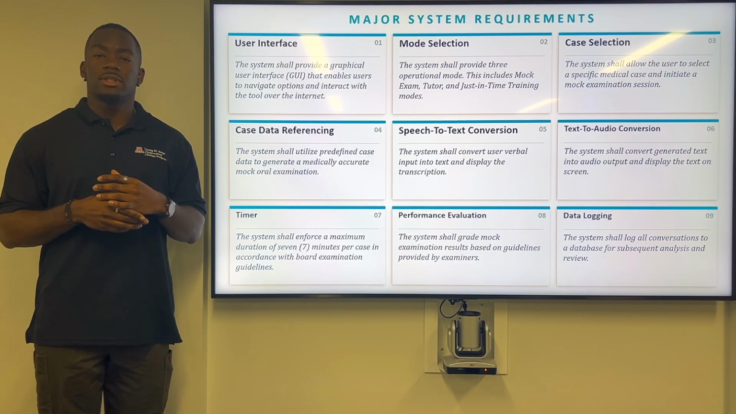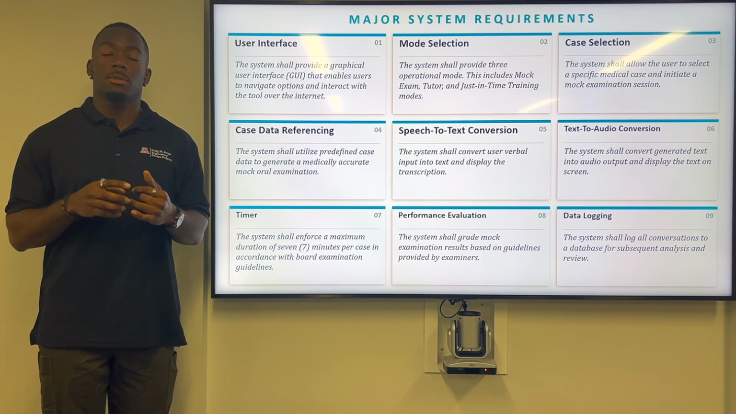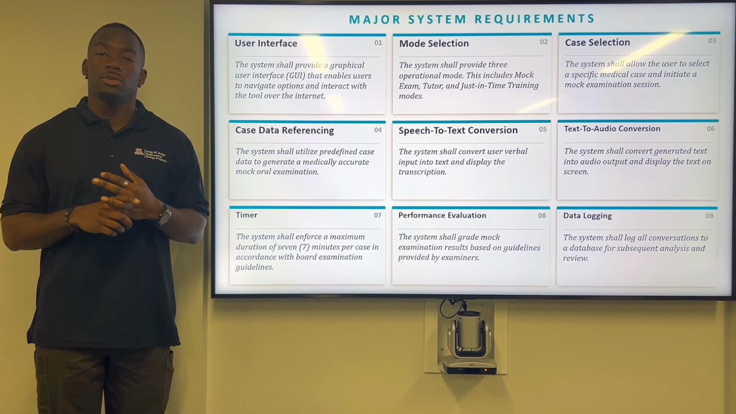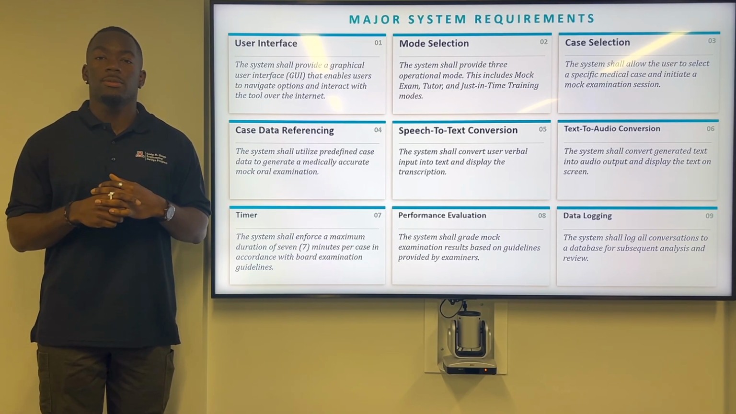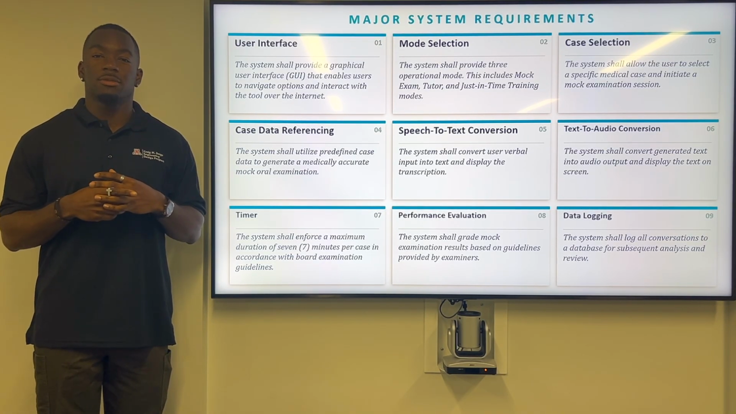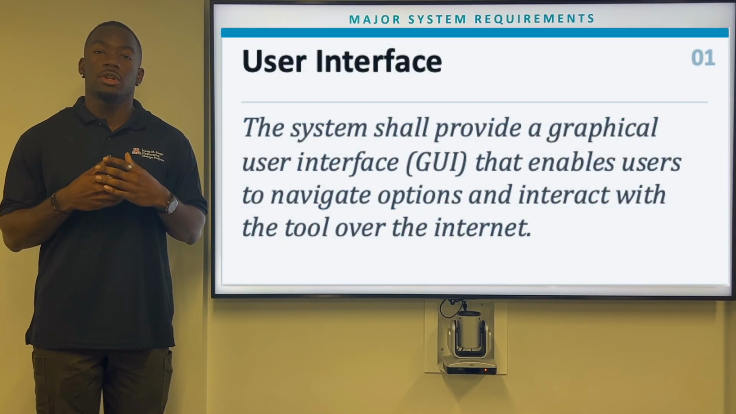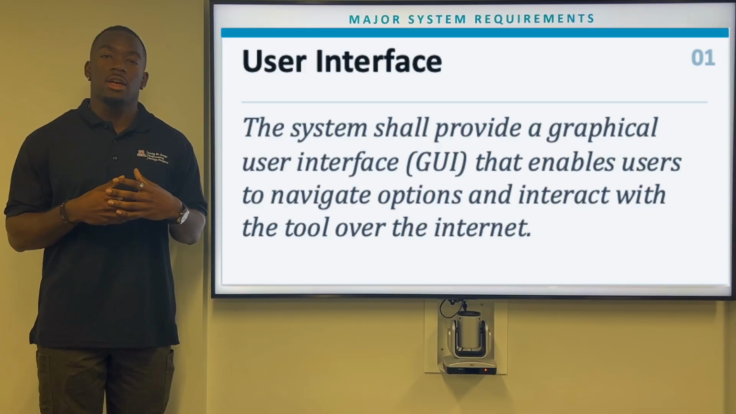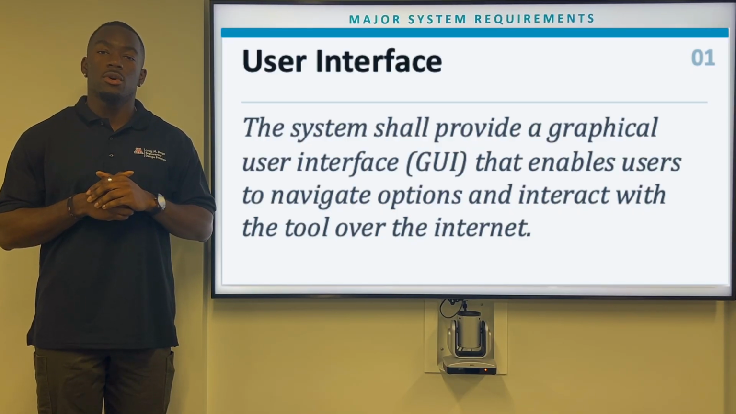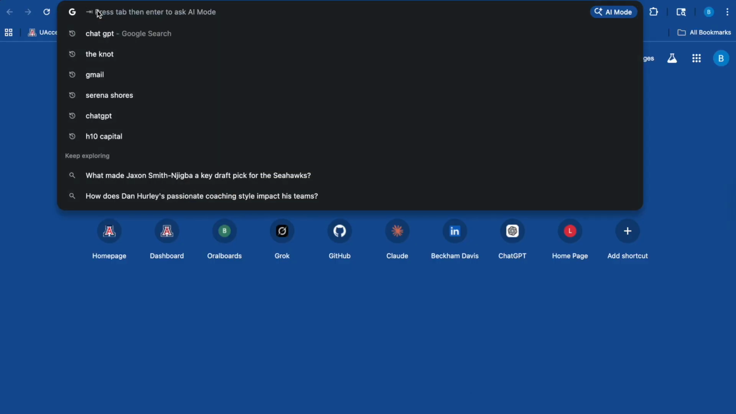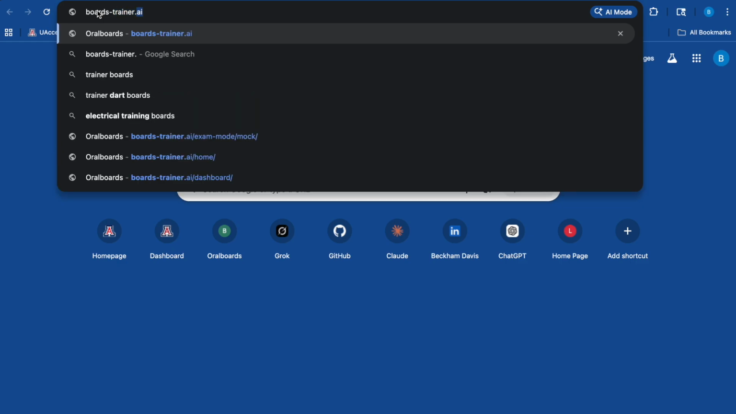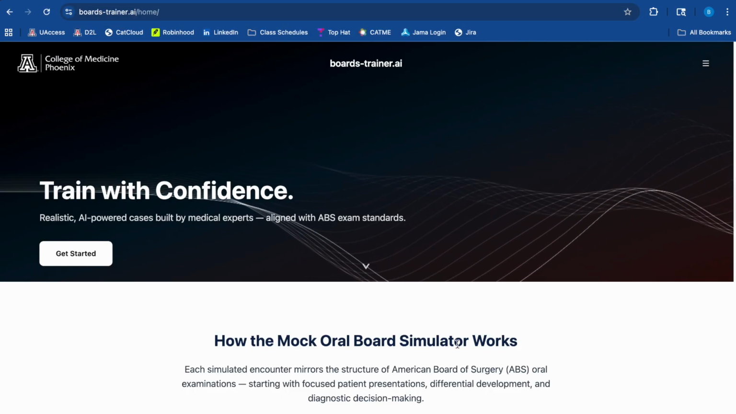These are all the requirements that have been derived from instruction from our sponsors, discussion with our mentors, and discussion as a team as well. For the first system requirement, we'll start with the user interface. The system shall provide a graphical user interface that enables users to navigate options and interact with the tool over the internet. We purchased a domain and deployed our code on AWS, so I can just pull it up here on Google.